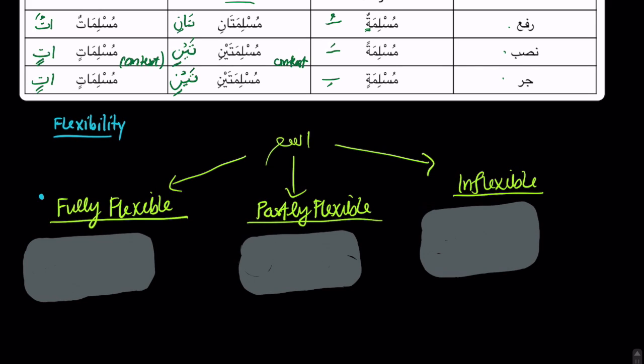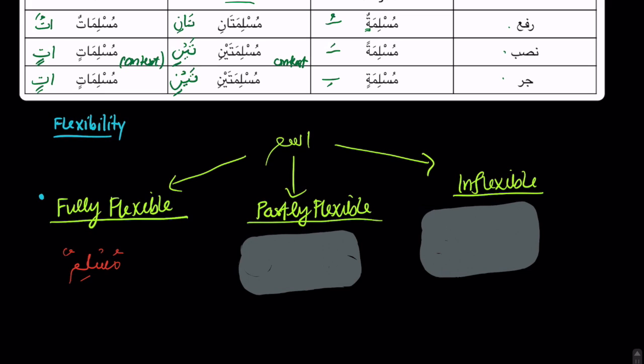So that means they can all show uniquely their status in rafa, nasab, or jar. It can take all of the ending patterns. So the word muslimun is fully flexible, meaning that it is fully reflective of its status. It can show its status.